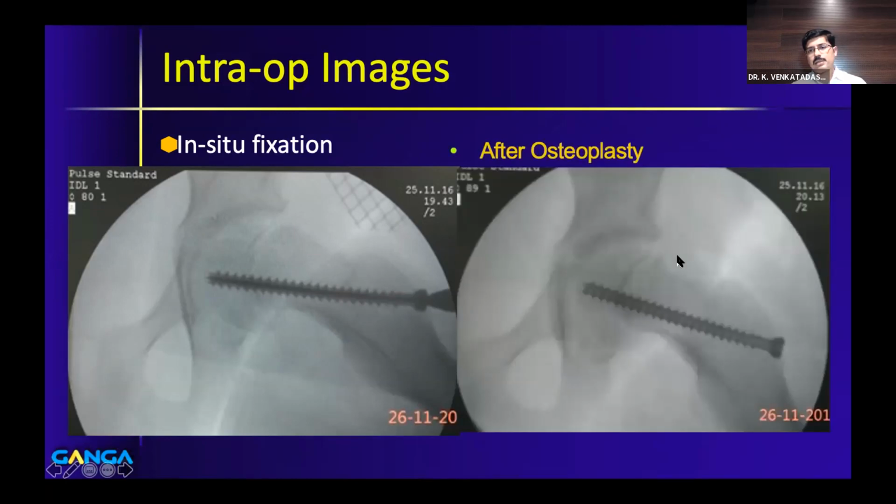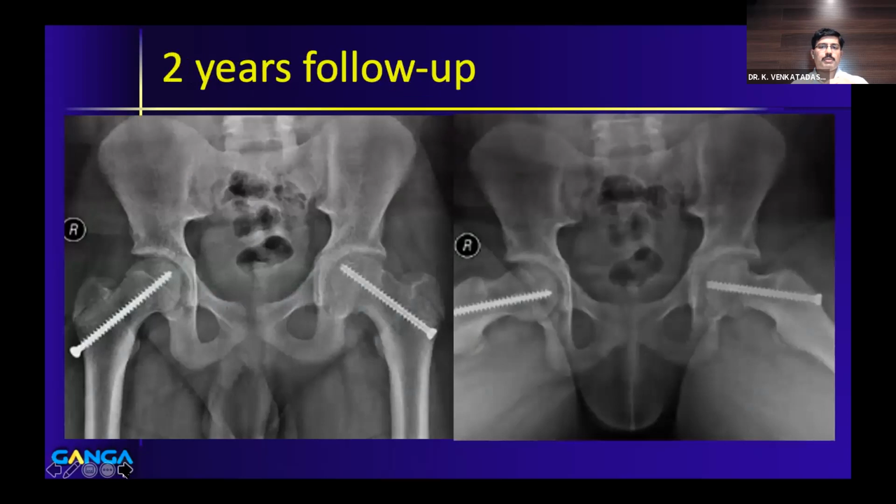prefer to do osteoplasty in the same setting, because through a small anterior open incision, a modified Smith-Petersen approach, we expose the bump here and just burr it off. You can dynamically check intraoperatively; you will be able to see the bump hitting the labrum, and after you remove the bump, you will have an impingement-free range of movement. So this is after osteoplasty, the same child, and that's the 2 years follow-up. There is no AVN, and you can see that the head neck offset is restored very well.